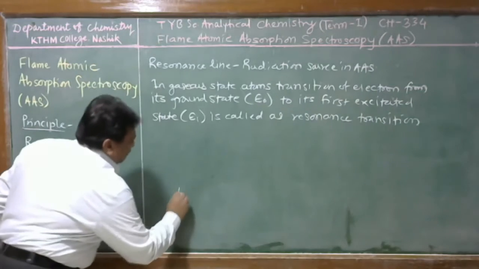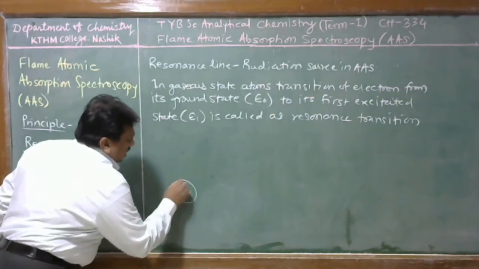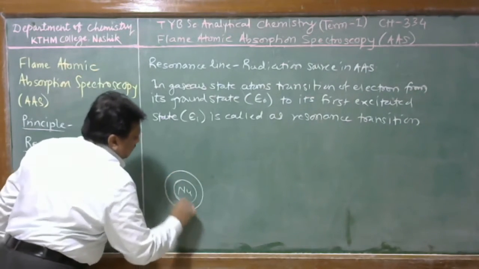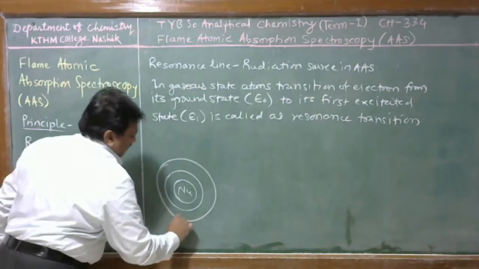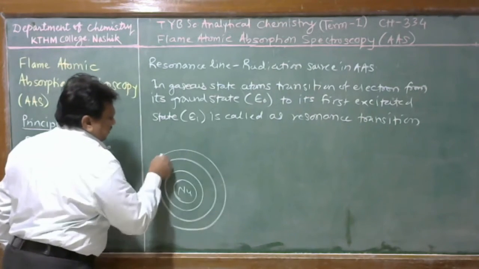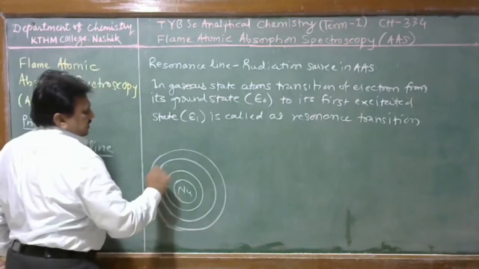Here this is a nucleus. Around this nucleus, this is the first shell, suppose this is the valence shell, and next to the valence shell, this empty shell is the excited state.